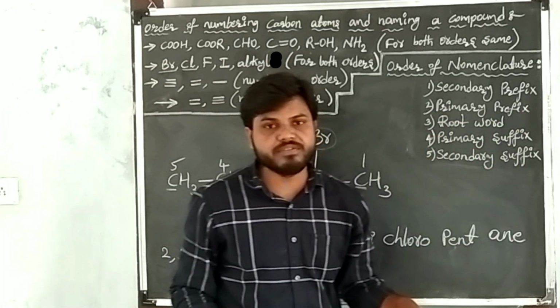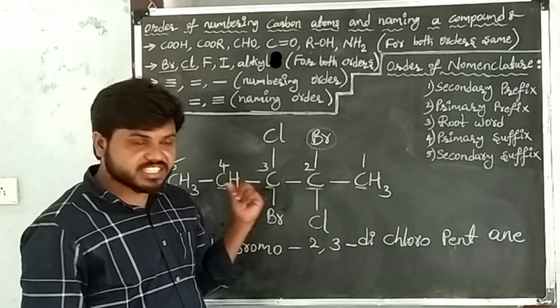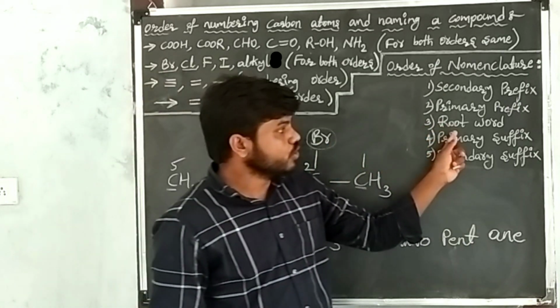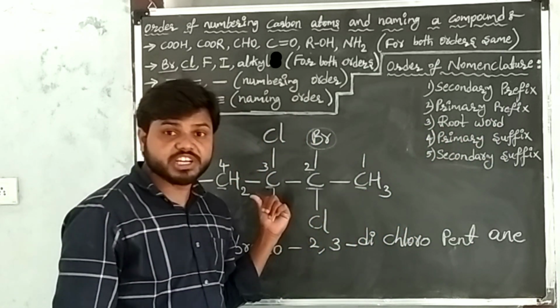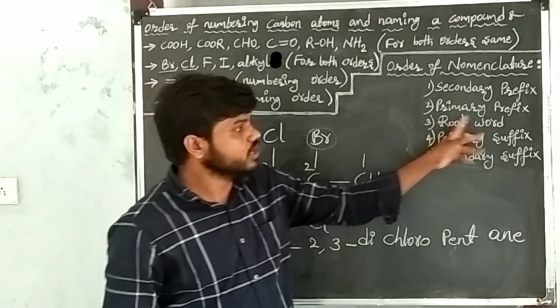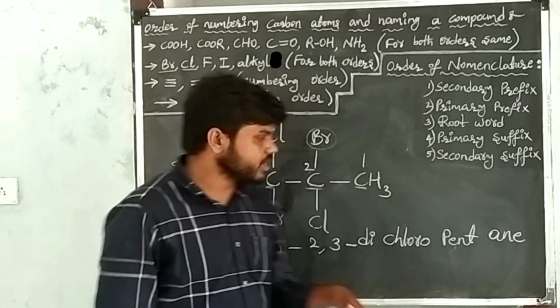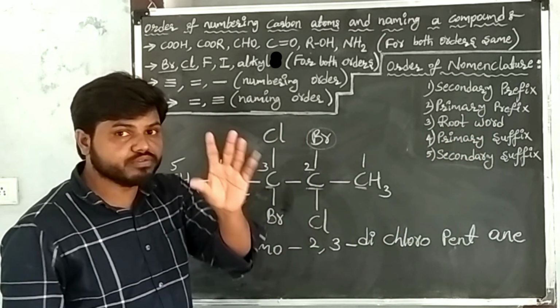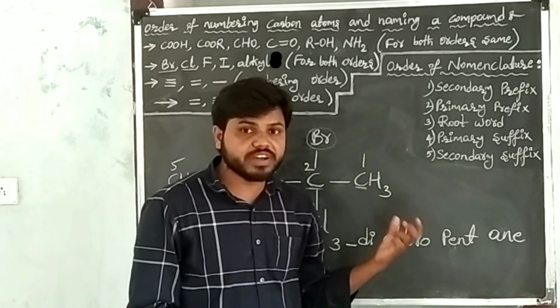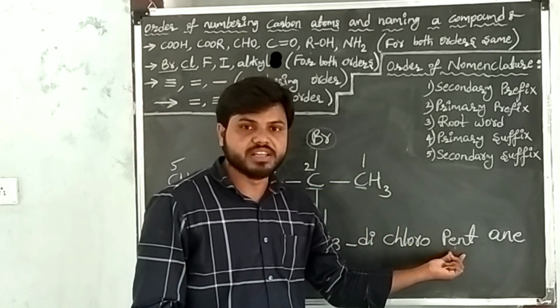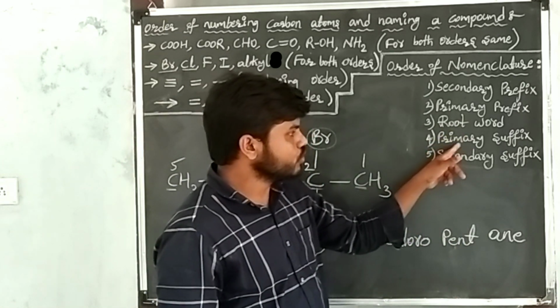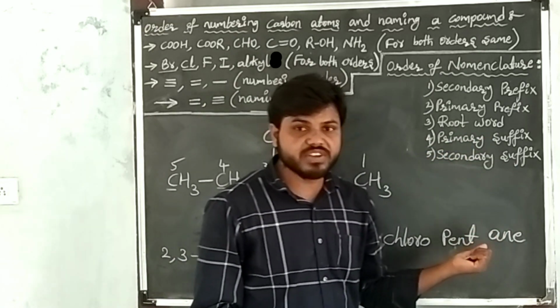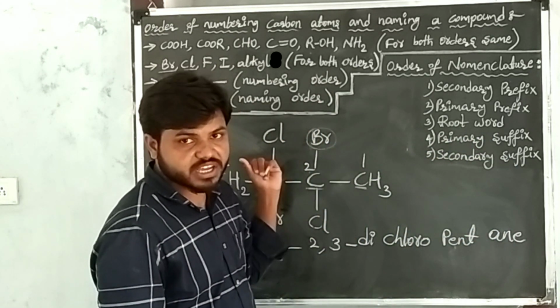Now go to the primary prefix. The primary prefix here is cyclic. Cyclic is not present, so go to the root word. Root word means number of carbon atoms. In the given carbon compound, 5 carbon atoms are there. The root word of 5 carbon atoms is pent. I have written the root word. After writing the root word, go to the primary suffix: single bonds, double bonds or triple bonds.